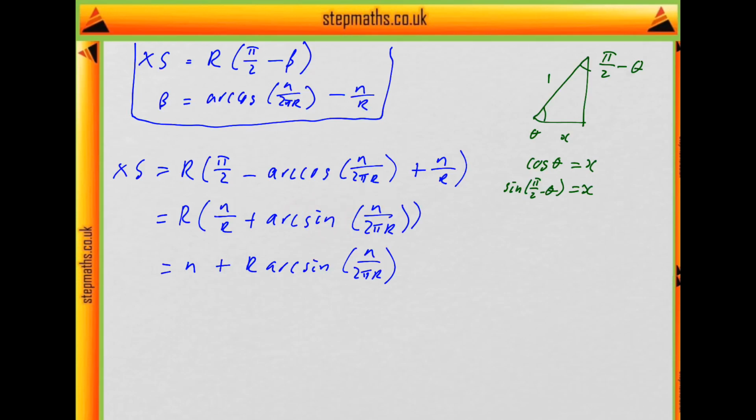So we could use sine instead of cos. And this is n over r, and because I've got this r outside, I can multiply through, so I just get n plus r times arc sine of n over 2 pi r. And because we're expecting this to be acute, we're getting something positive here. So we've got n plus something positive, which makes sense in context, right? Because we can't go n miles and then, this is distance to the South Pole, remember? We can't go n miles and then get to the South Pole, because then we couldn't go east, because we'd be stuck at the South Pole.